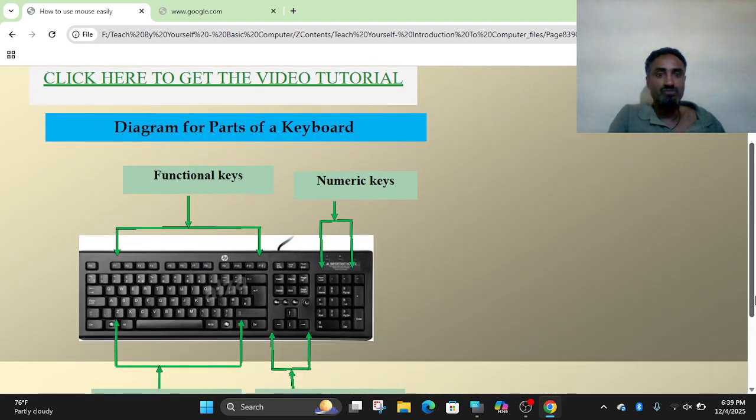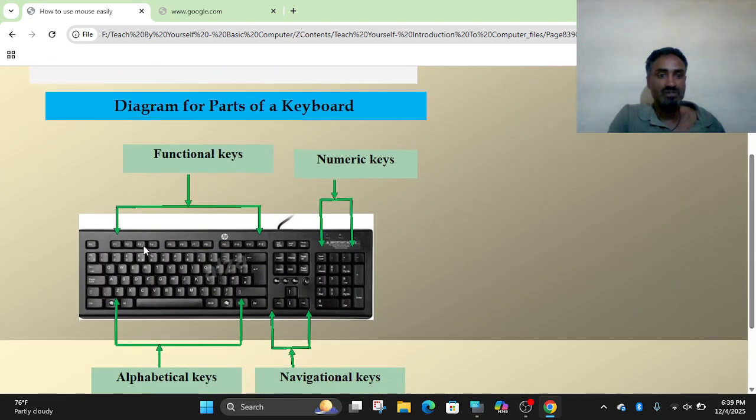Here is a diagram of parts of the keyboard. The function keys are at the top, F1 up to F12. Here are the numeric keys. We have to make numlock on, and the status will be on here. Here are the alphabetical keys. It consists of numbers, letters, and the enter key.